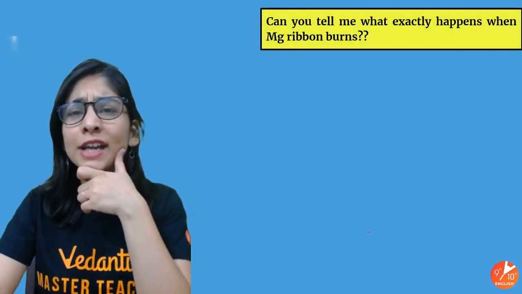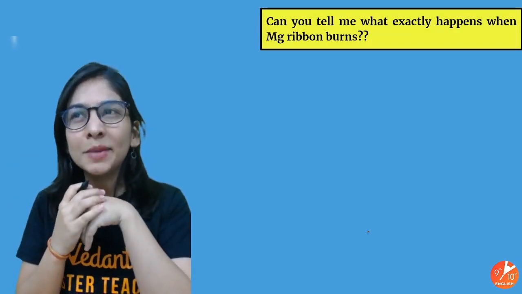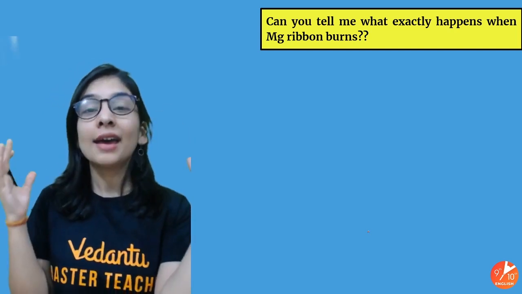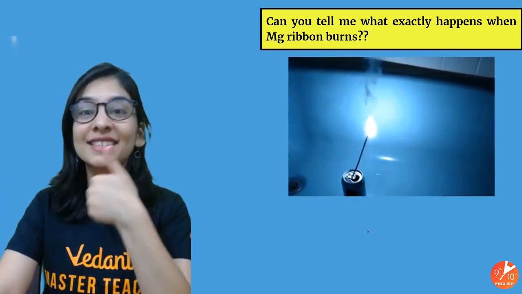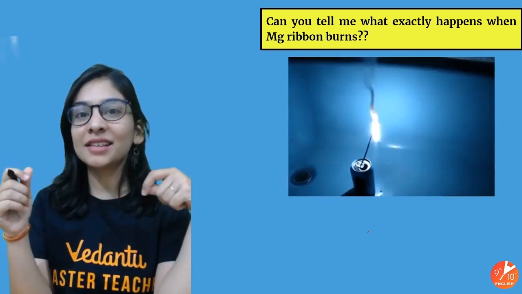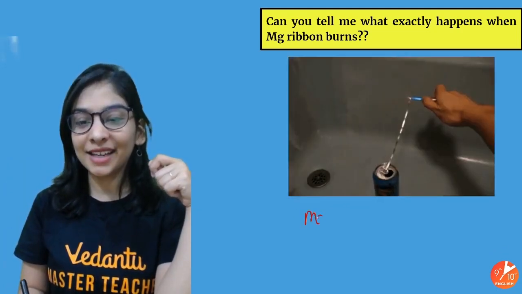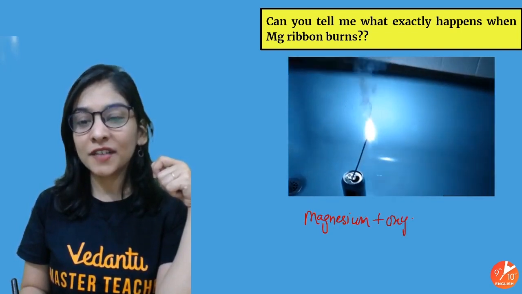So students, if I talk about the laboratory, you go to the laboratory and you're like, let me see if I can perform a chemical reaction, yes or no. Definitely. A very simple example that's there in your textbook is this. If you take a magnesium ribbon and you start burning it in air, what will happen? Your magnesium reacts with the atmospheric oxygen.